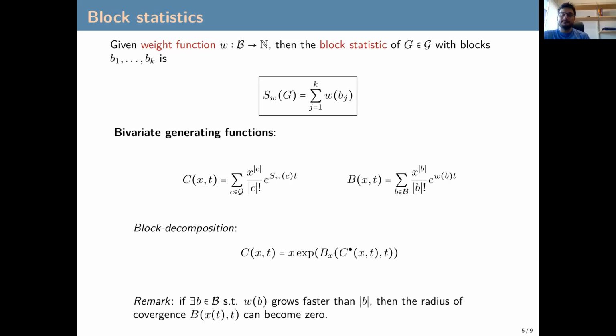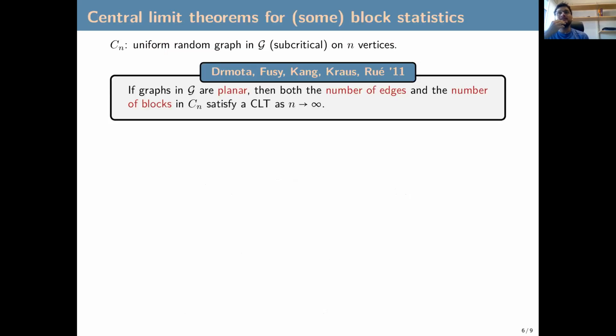And now this is where the problem becomes a bit interesting. If there exists a block such that the weight function grows faster than linearly, so superlinearly, then the radius of convergence of the generating functions involved can become 0. And so it becomes not so easily amenable to analytic combinatorics, to singularity analysis. And so, what are some known results on block statistics in subcritical graph classes?